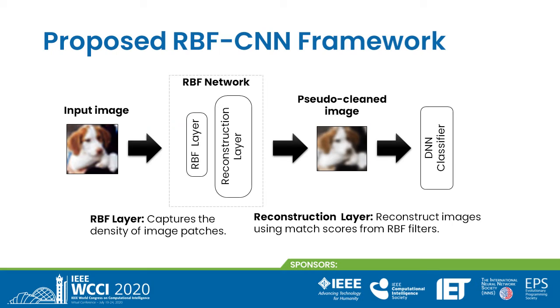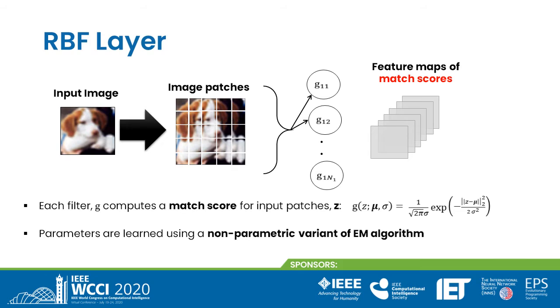Now we present our proposed defense framework called RBF-CNN that consists of an RBF layer and a reconstruction layer prior to the actual classification network. An RBF layer behaves like a convolution layer. Given an input image, we extract the patches. These patches are then applied to the filters of the RBF layer to obtain the feature maps of match scores.